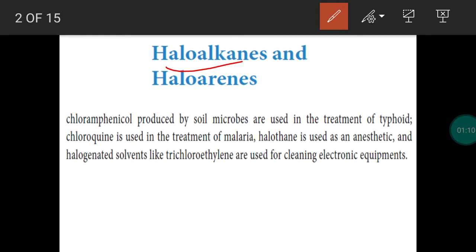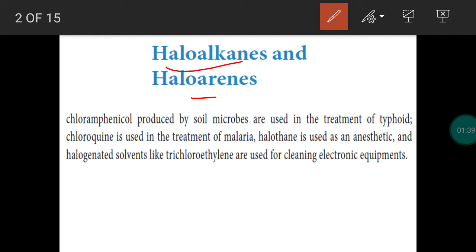You can take an aromatic hydrocarbon. The simplest one is benzene with the molecular formula C6H6. Out of 6 hydrogen atoms, if one hydrogen is replaced by a halogen atom, we will get a new compound. It is haloarenes. So haloalkanes and haloarenes are the general names. So in our day-to-day life, we use many organic halogen compounds.